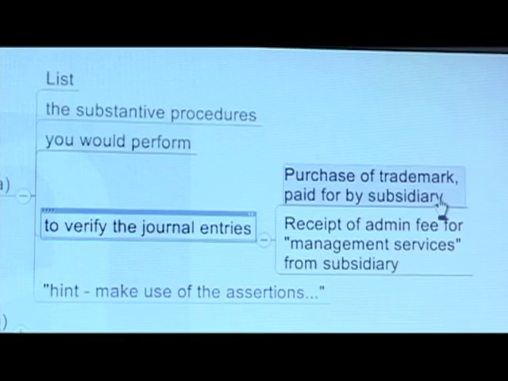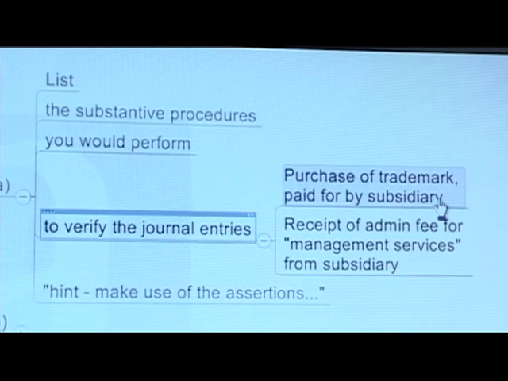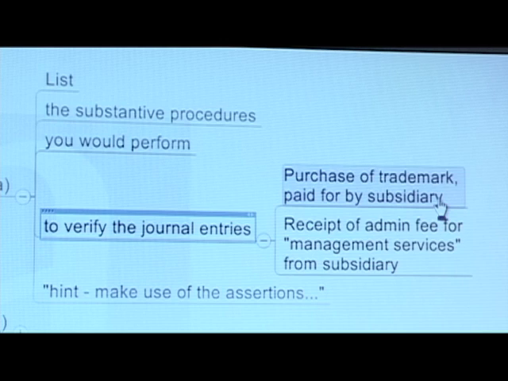So our required was to list the substantive procedures you would perform to verify the journal entries, purchase of a trademark. Just be careful that purchase of the trademark, it's not just the purchase. It's to do with how it was financed, creates a problem as well. It basically has been financed by a subsidiary of this holding company. So there's a loan that's being established. We're going debit trademark, credit loan to subsidiary, loan from subsidiary. So there are going to be issues there in terms of the asset and liability. The asset being the trademark, the liability being the loan from the subsidiary, and the transaction being the purchase and funding of the trademark that's taken place.